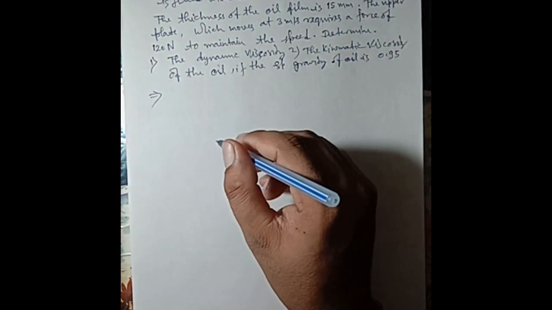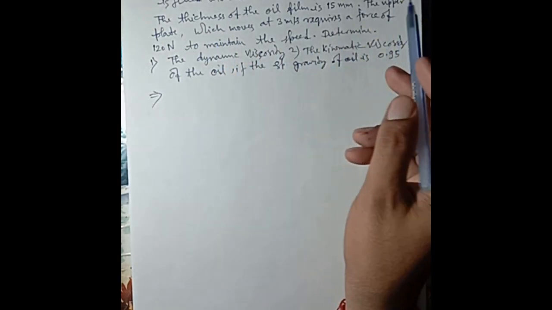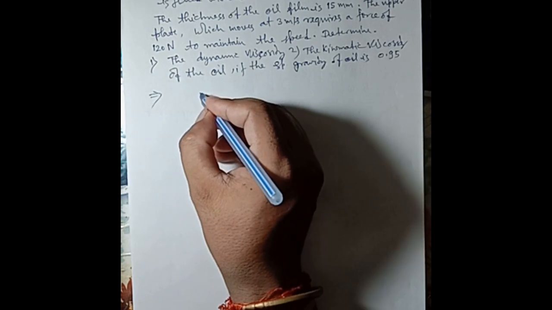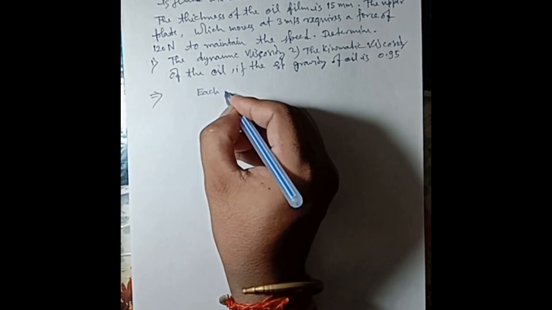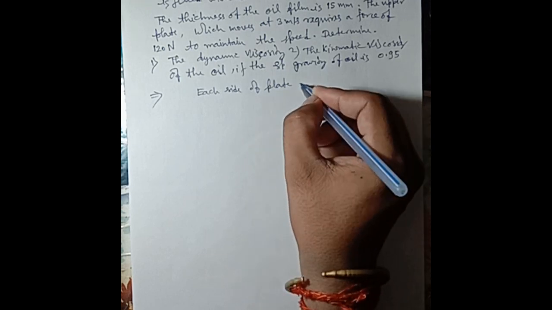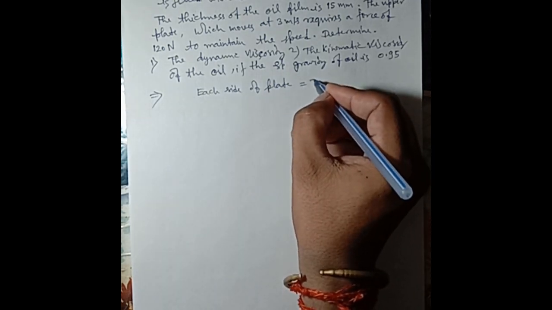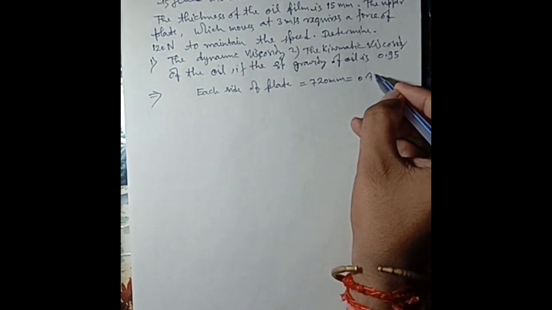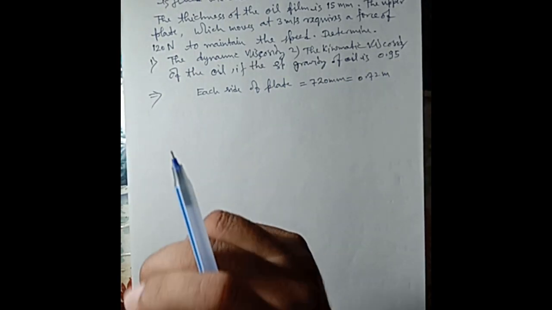Each side of the square plate is 720 millimeter, that is 0.72 meter in meters.